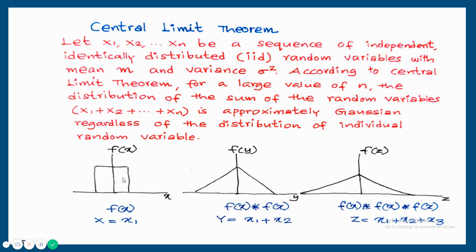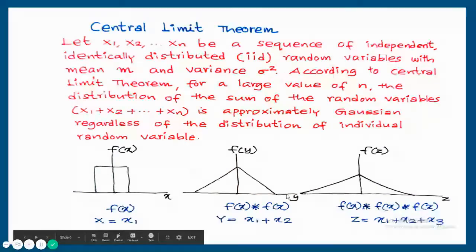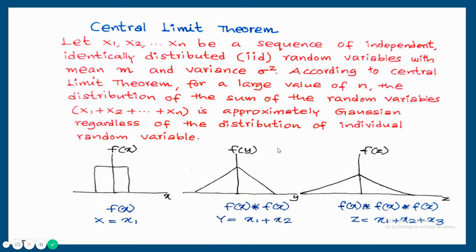This is a probability distribution of a random variable x. It's a uniform distribution, so x is a random variable and f of x is the probability density function. Taking one more random variable with a similar probability distribution, I'm taking the sum of these two random variables, x1 plus x2. The probability distribution of the sum of the two random variables will be f of x convolved with f of x. So this rectangular shape convolving with another rectangular shape gives a triangular shape.